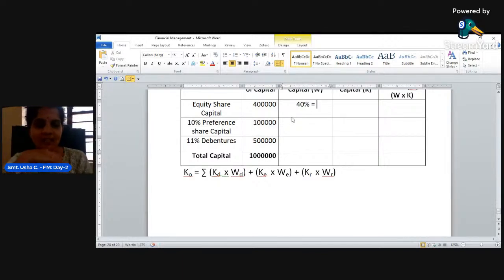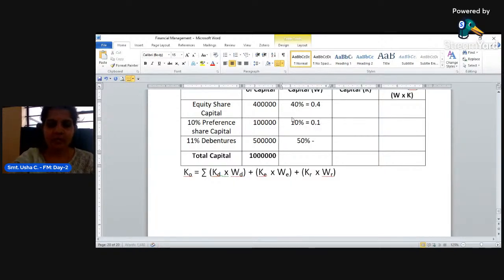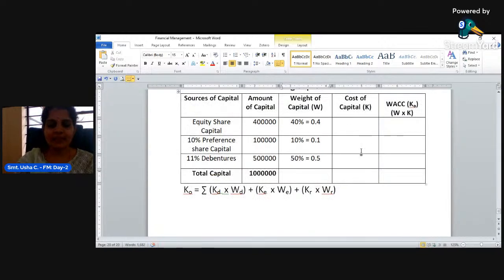You can easily take this because 4 lakh divided by 10 lakh into 100 means 40%. If you convert this in terms of decimal, it is 0.4. 10% means 0.1. 50% means it is 0.5. This is about weight of capital.